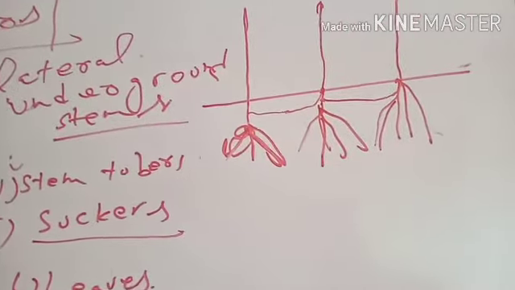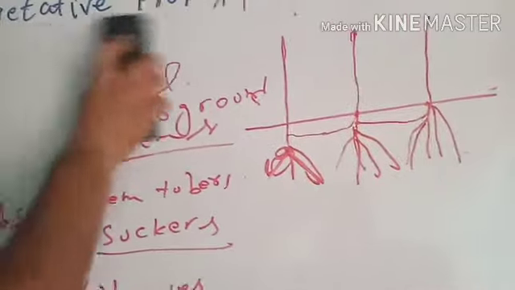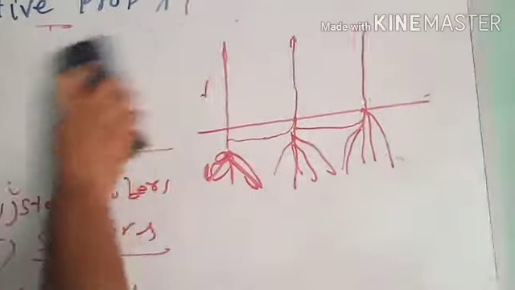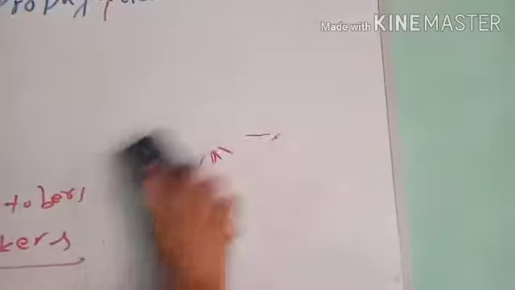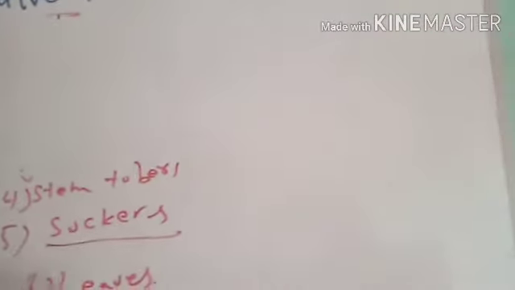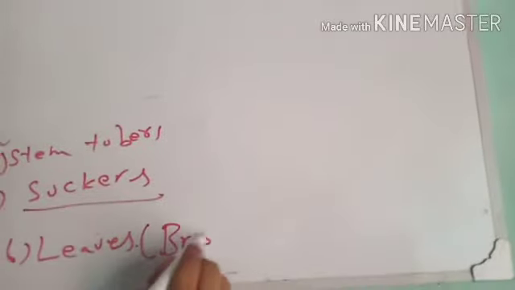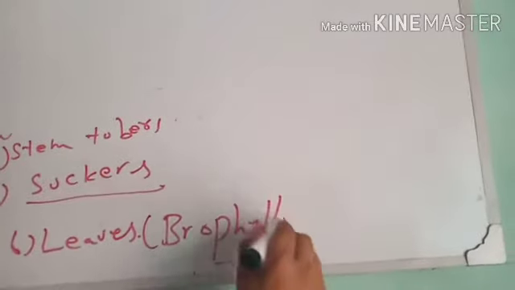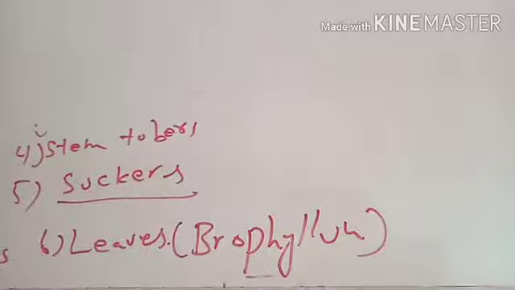The last natural vegetative structure of the plants is leaves. Special plants like Bryophyllum have thick leaves.